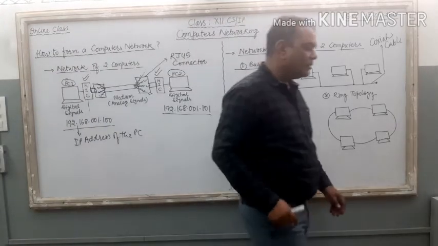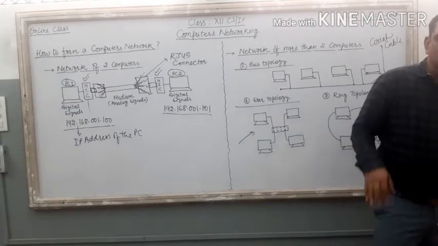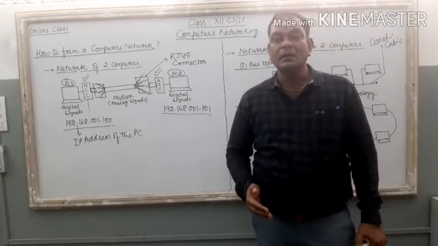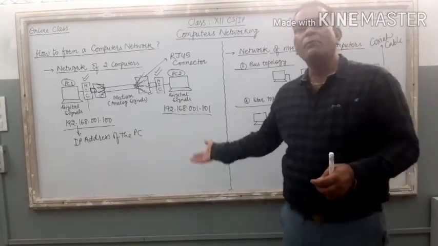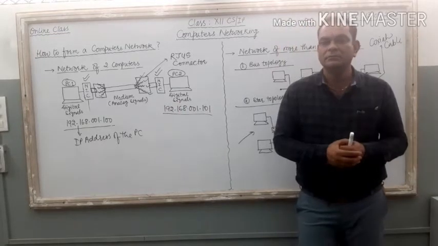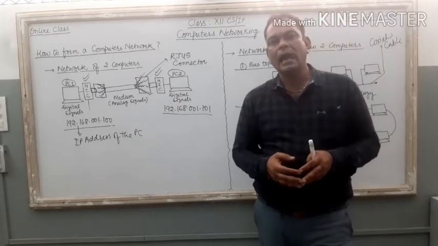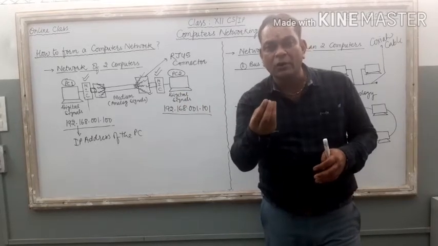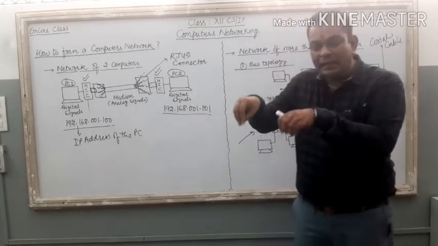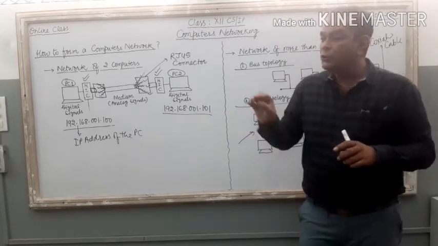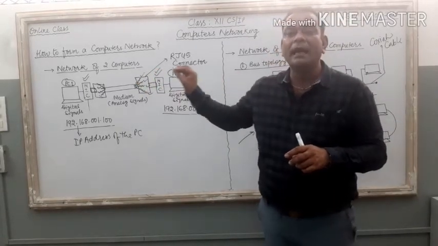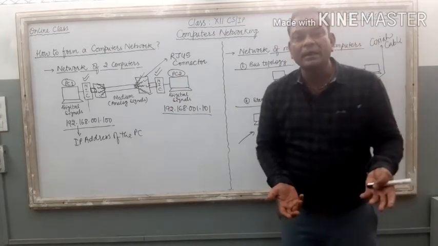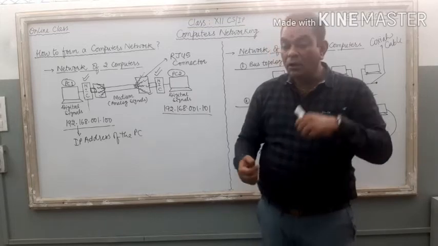Just take one example. If I ask you to charge 3 different mobiles in this room in our computer lab, what do you need? You require 3 different power outlets, power sockets. If these power sockets are there in this room, then only you can connect these 3 different mobile adapters and charge these 3 different mobiles. So the essential requirement is the power socket.